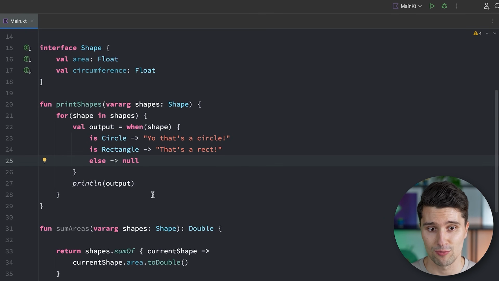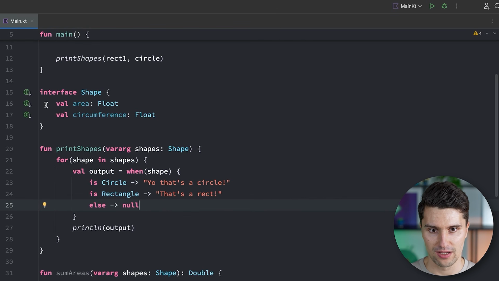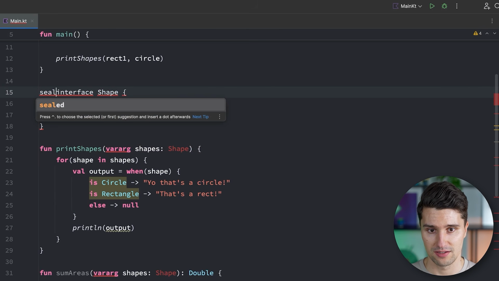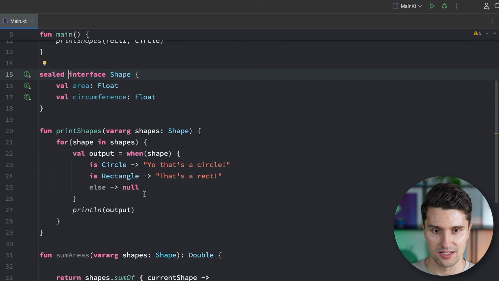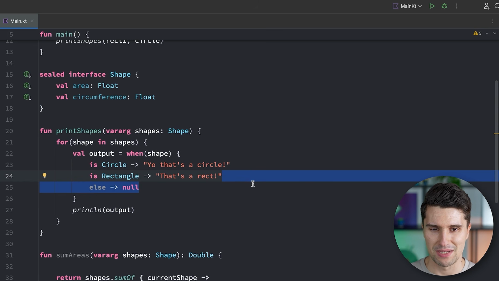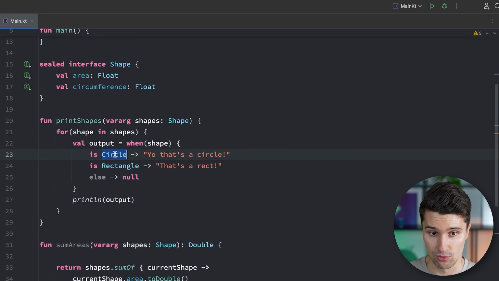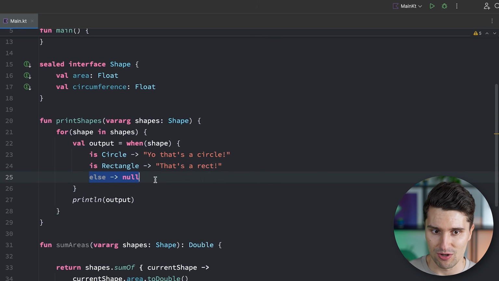However, there is another type of class that makes this a bit easier, and that's actually a sealed class or a sealed interface. Because if we now go to our shape interface and we make this a sealed interface, suddenly the else branch becomes unnecessary. And that makes sense because we know that a shape can only be a circle or a rectangle in the context of our project. So why do we need this else block, right? And well, that's exactly the behavior of a sealed interface.